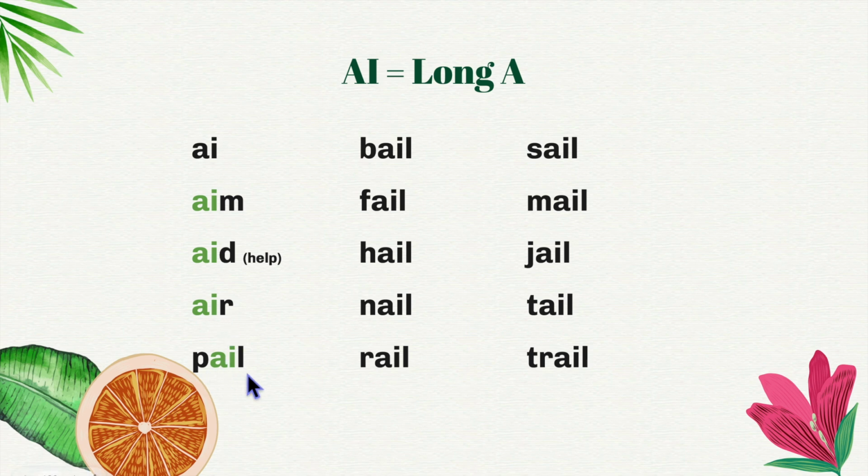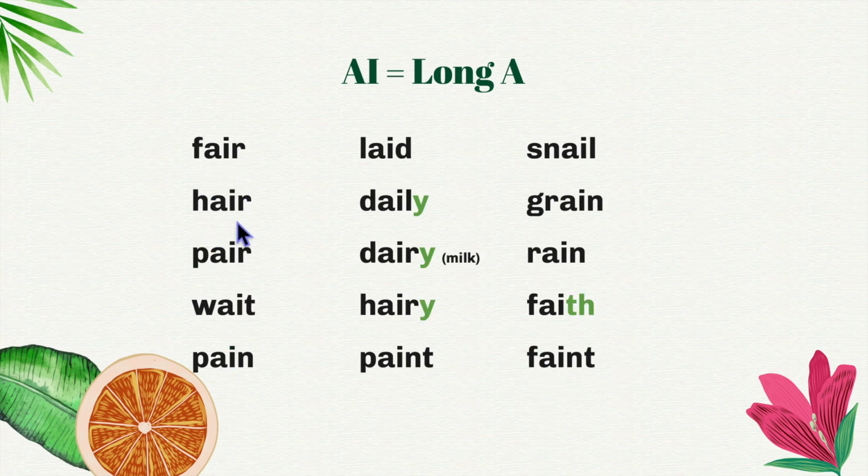Air. Pale. Bail. Fail. Hail. Nail. Rail. Sail. Mail. Jail. Tail. Trail. Fair. Hair. Pair. Wait. Pain. Laid. Remember that Y at the end of a word usually has a long E sound.